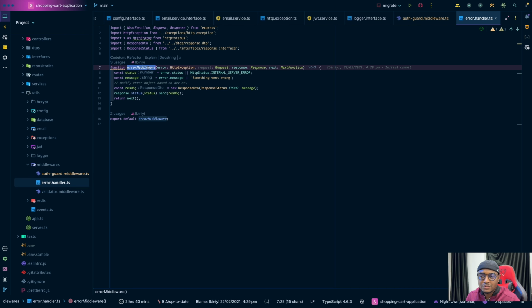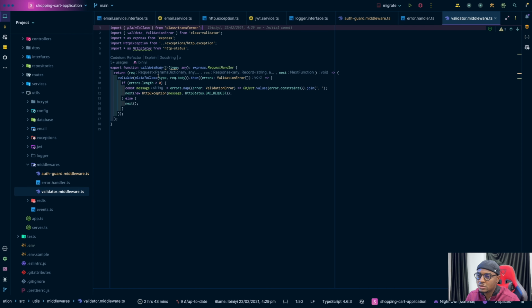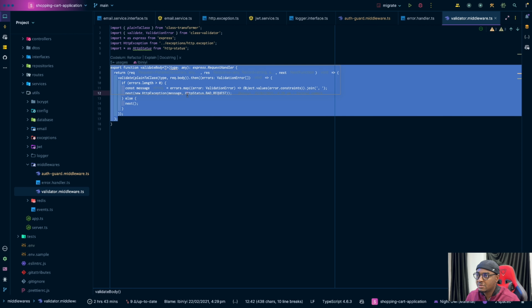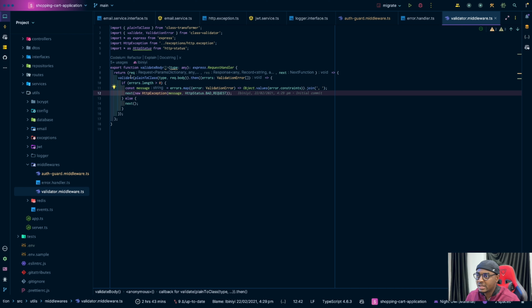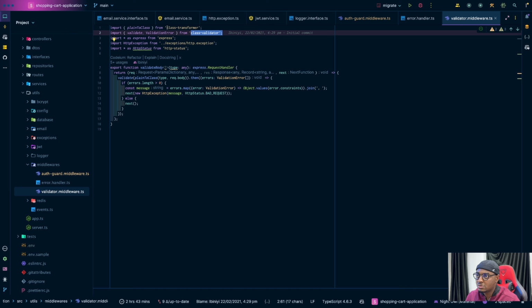So we've checked the error middleware, and then the validator. What this does is validate the payload, right? Basically validates the payload. That's what I'm doing here. As you can see, I'm using class-validator and also class-transformer.